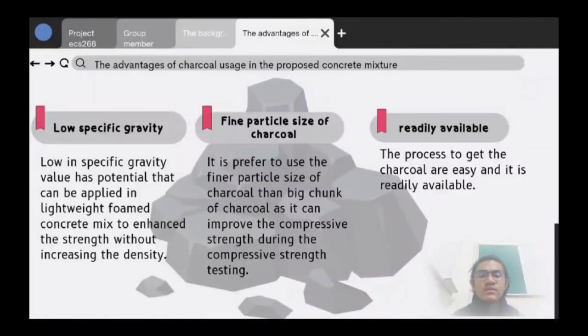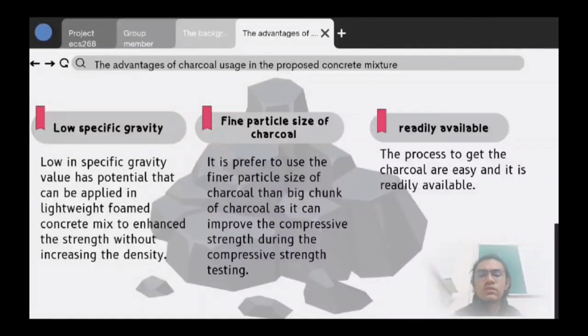Now I will proceed to inform the advantages of usage of charcoal in the proposed concrete mixture. First is low specific gravity. Low specific gravity value has potential to be applied in lightweight concrete mix to enhance the strength without increasing the density. Next is fine particle size of charcoal.